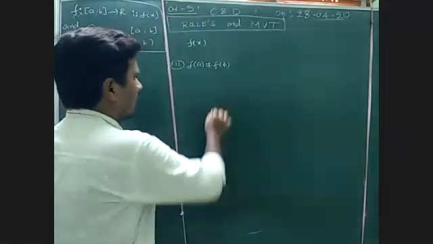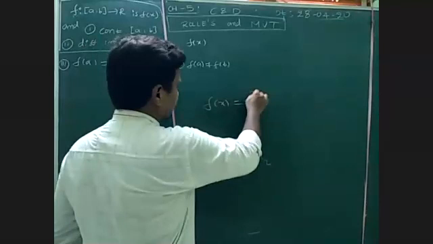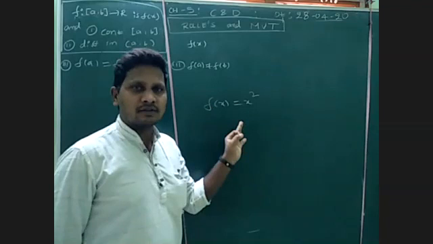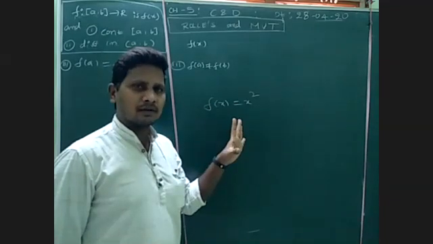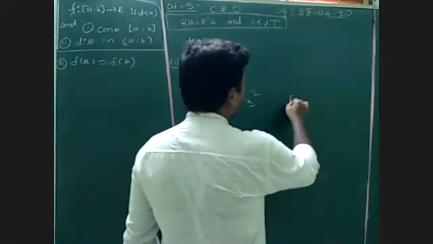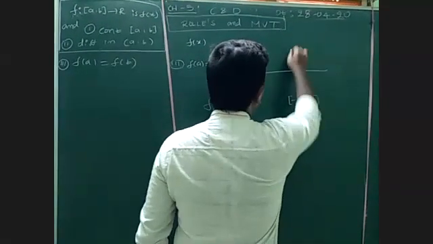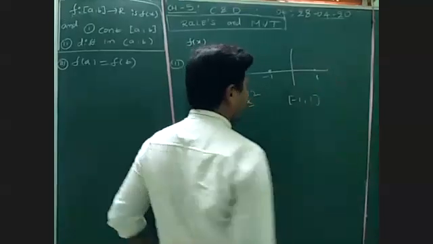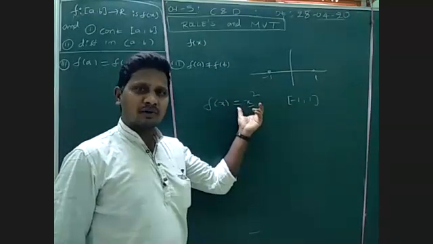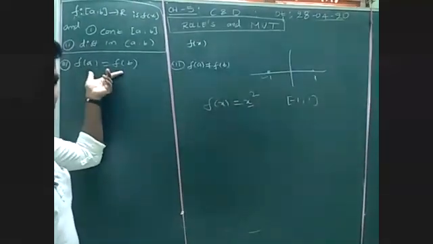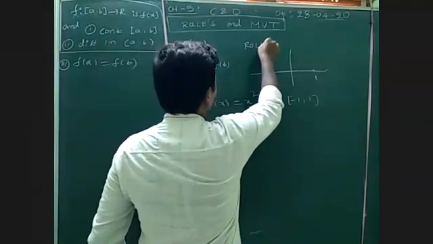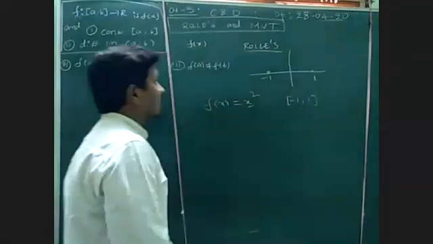For example, I want to take f of x is equal to x square. Remember that every polynomial is always continuous and differentiable. So x square is a polynomial. I am taking the interval -1 to 1 on the real line. I need to check whether the given function is continuous, differentiable, and whether it satisfies the third condition or not. First I need to verify Rolle's mean value theorem.